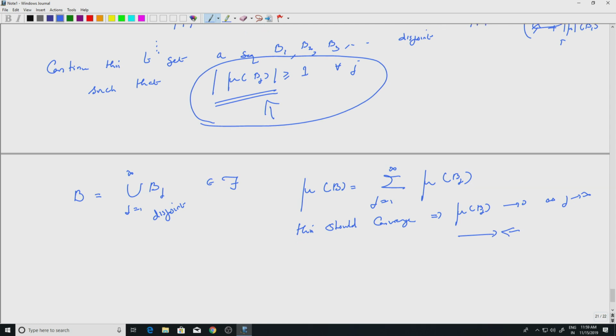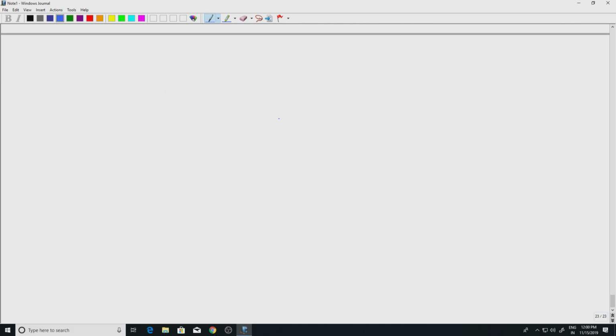Okay, before we finish, let's look at some examples. Let me write this as an exercise. This is easy to do. Suppose I take my space to be the natural numbers, and mu of j I take to be aj, some complex number, with the summation of mod aj finite, j equal to 1 to infinity.